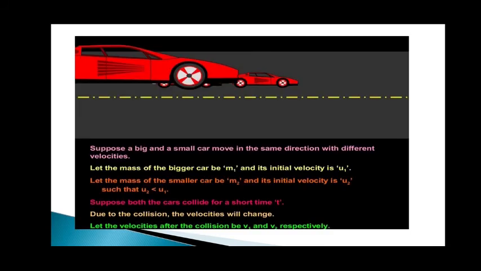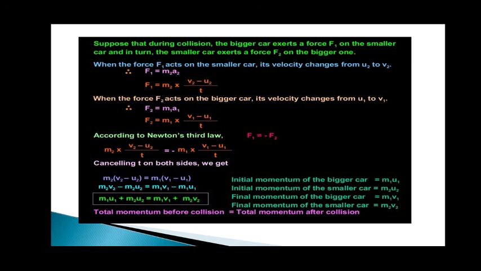Example: suppose a big and a small car are moving in the same direction with different velocities. Let the mass of the bigger car be m1 and its initial velocity be u1. Let the mass of the smaller car be m2 and its initial velocity be u2, such that u2 will always be less than u1. Both the cars collide for a short time t. Due to the collision, the velocity will change. Let the velocities after collision become v1 and v2 respectively in car 1 and car 2.